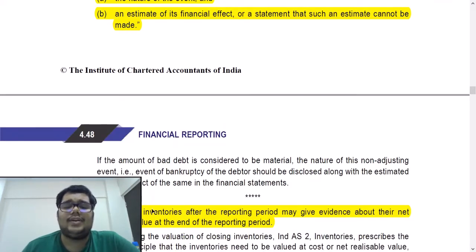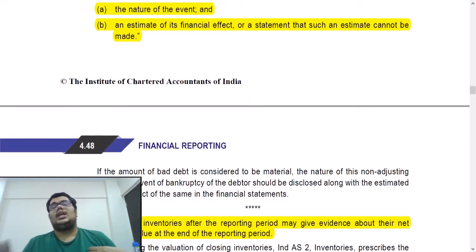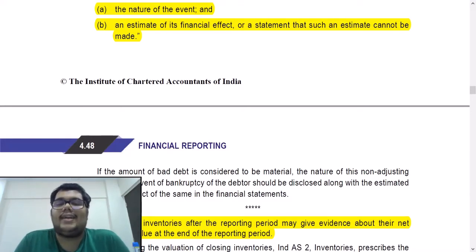Next, the sale of inventories after the reporting period may give evidence about their net realizable value at the end of the reporting period. Now, at what value do we value inventories as per Ind AS 2? Cost or NRV, whichever is lower. Now, cost, we will have details because that is the purchase price of the inventory. But for NRV, we can get evidence of that from the value at which the inventory is sold post the balance sheet date. So then we can compare.